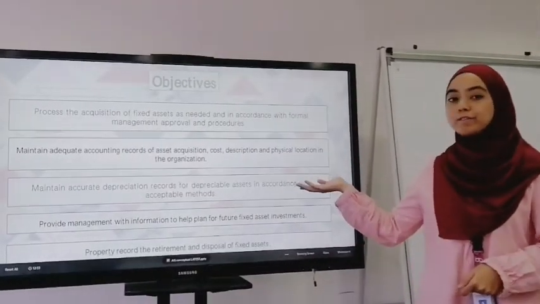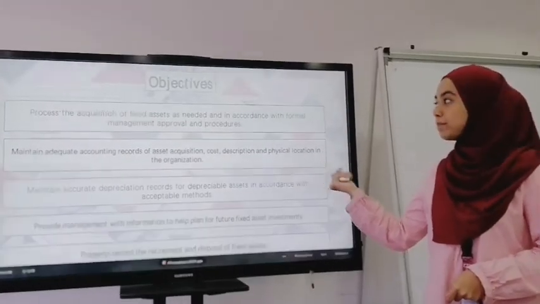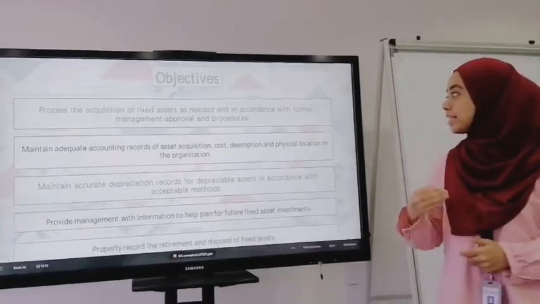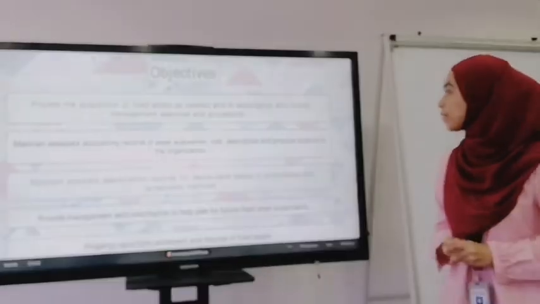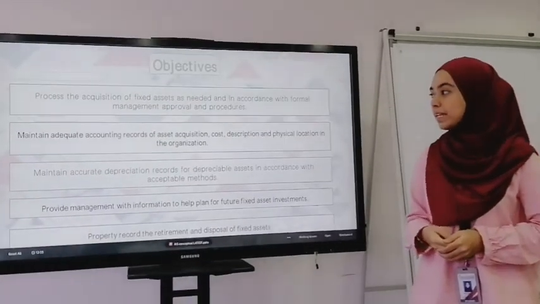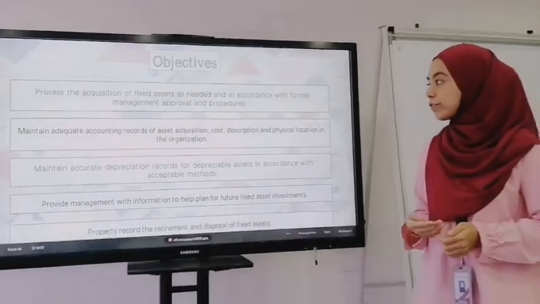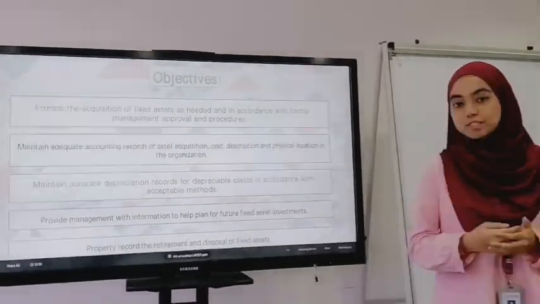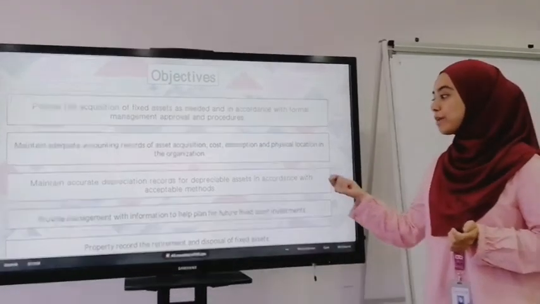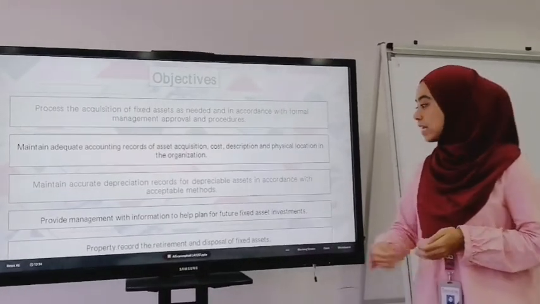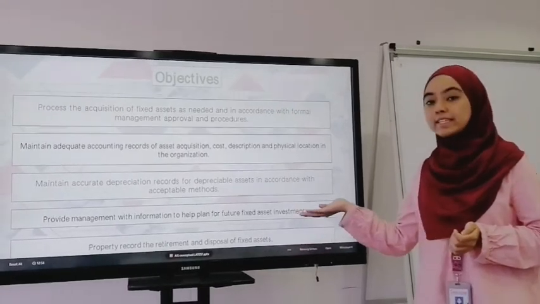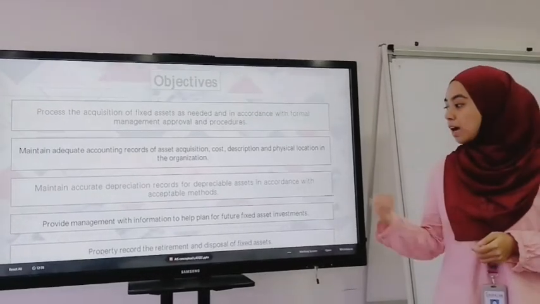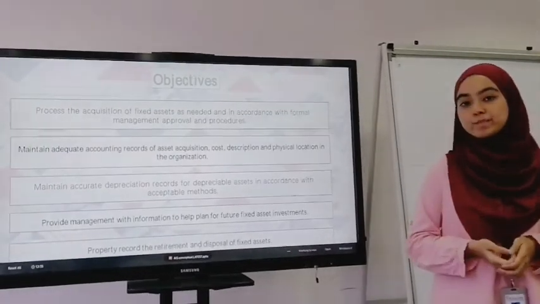These are the main objectives of the conceptual fixed asset system. The first one is to process acquisition of fixed assets needed and in accordance with formal management approval. The second one is to maintain adequate accounting records of asset acquisition costs. The third objective is to provide management with information to help plan for future asset investment. Lastly, to properly record the retirement and disposal of assets.